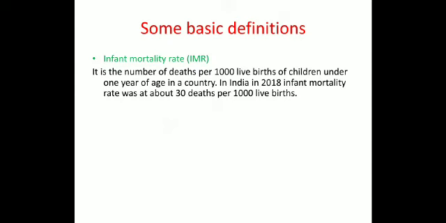Means the infant mortality rate is less in 2018, but it was very high after independence. We are improving our health facilities. The result is very good, but not as good as we are expecting. Now let us discuss the next topic, that is literacy rate.